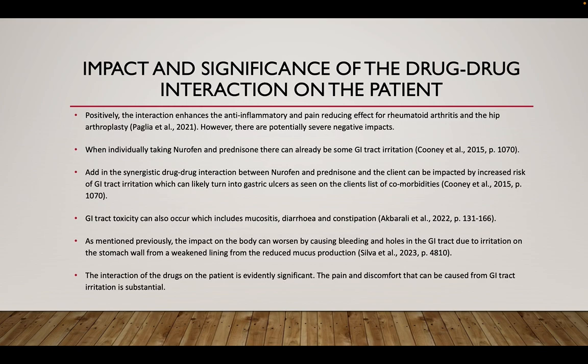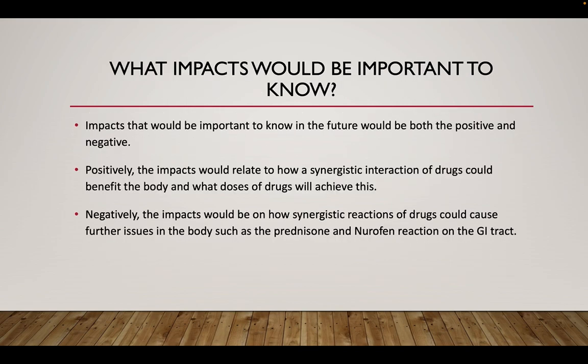A GI tract toxicity can also occur, which includes mucositis, diarrhea, and constipation. As mentioned previously, the impact on the body can worsen by causing bleeding and holes in the GI tract due to irritation on the stomach wall from a weakened lining from the reduced mucus production. The interaction of the drugs on the patient is evidently significant, and the pain and discomfort that can be caused from GI tract irritation is substantial.